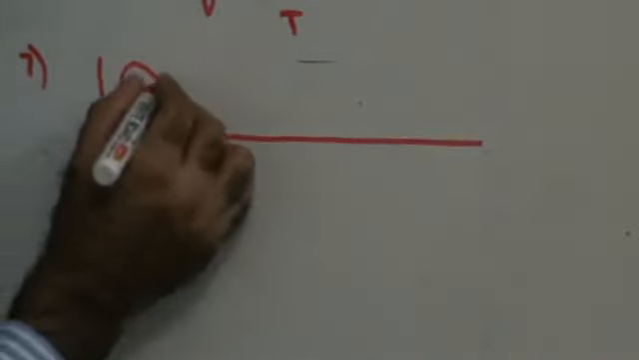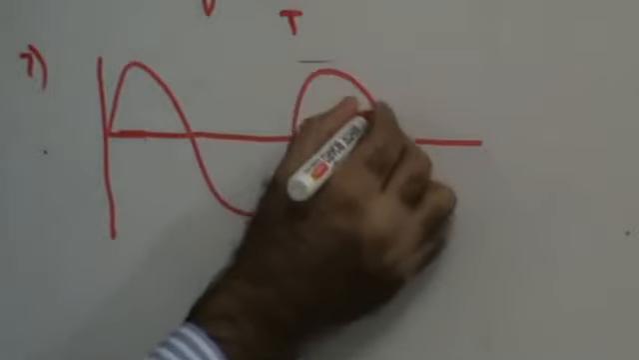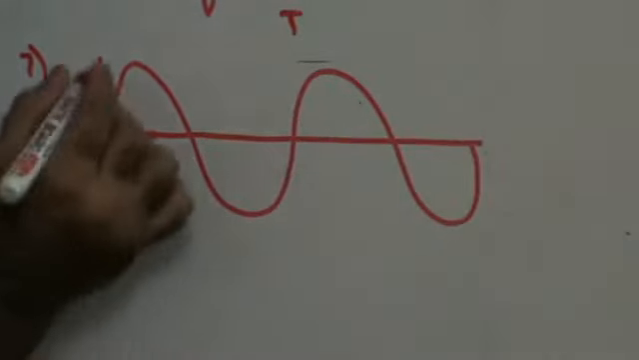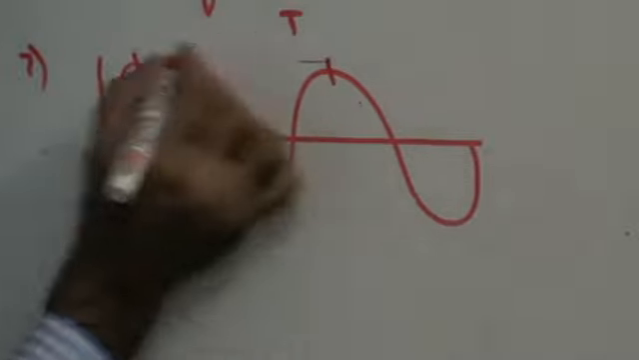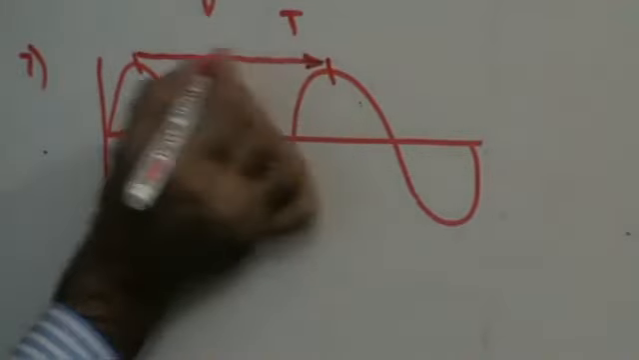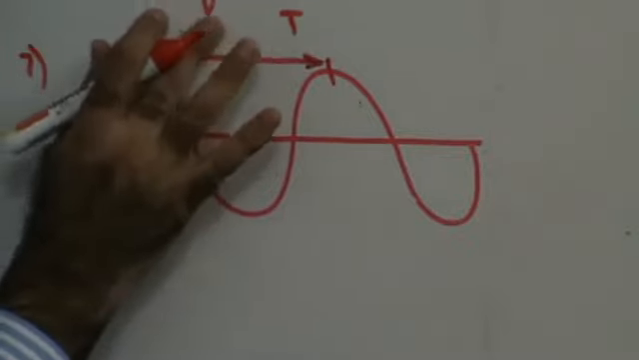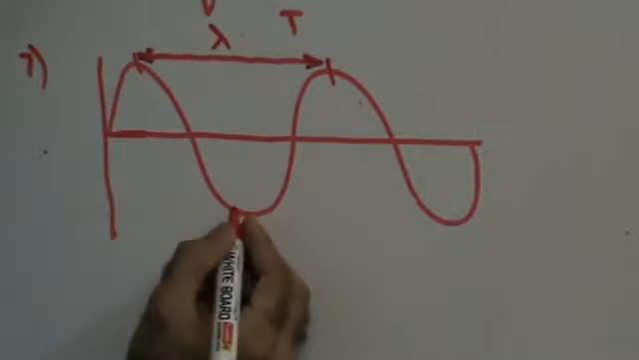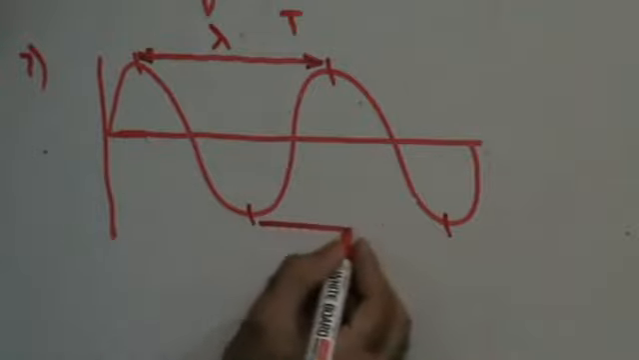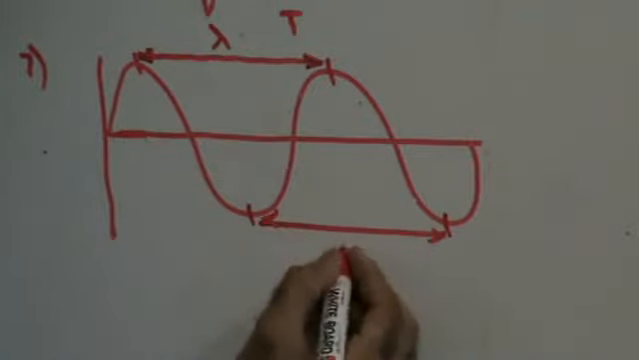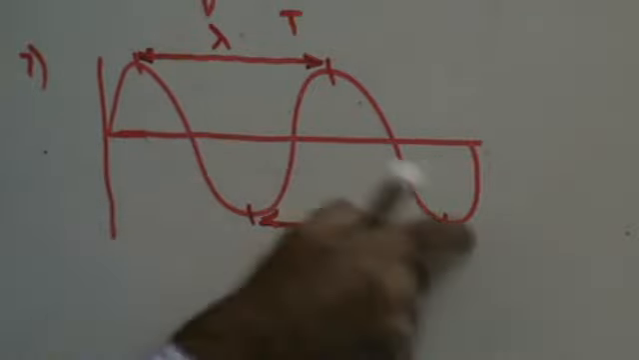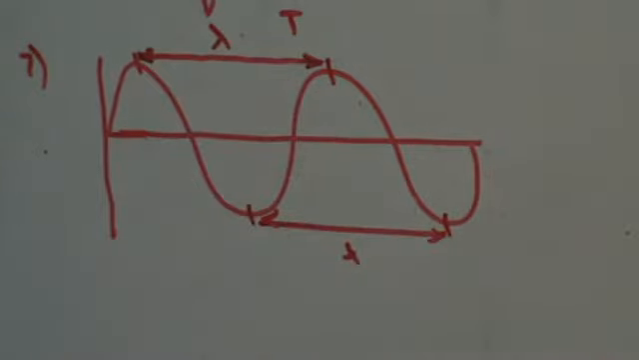Suppose this is the wave. The distance between two consecutive crests or two consecutive troughs is called wavelength. Crest is the upper part, right? The distance between two consecutive crests or two consecutive troughs is called wavelength, right?